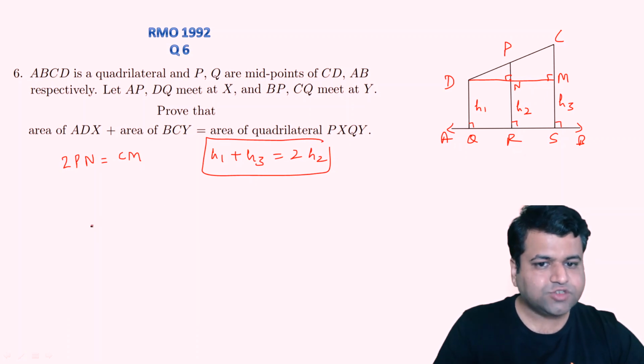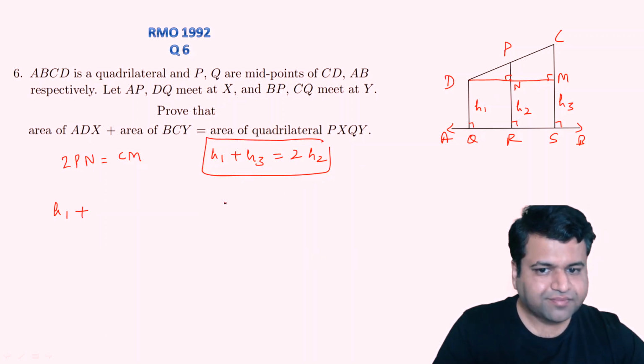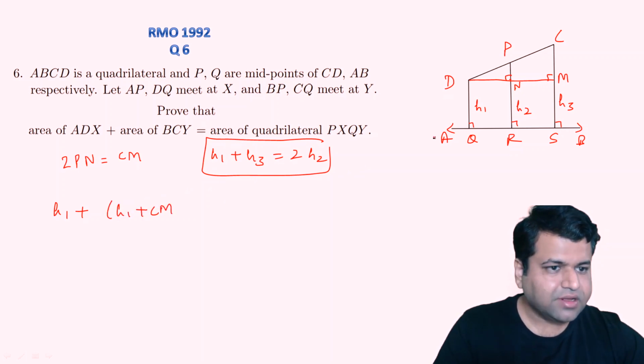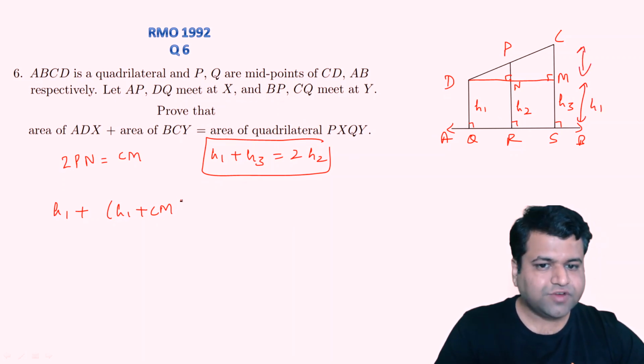This is what we need to prove. So H1 is H1. H3 will be nothing but H1 plus CM. You can say this is H1, this is CM, right? So H1 plus CM, and we need to prove that this is twice of H2.